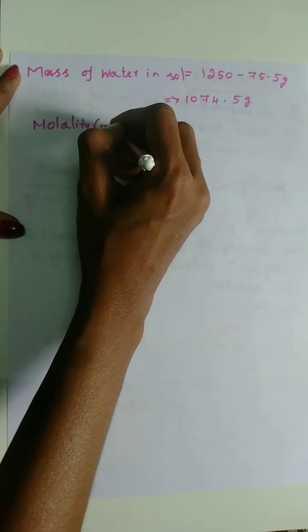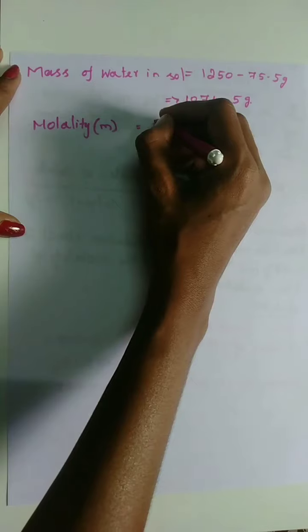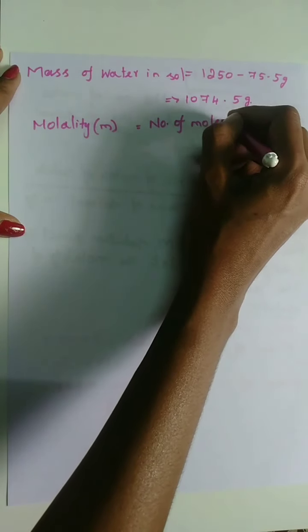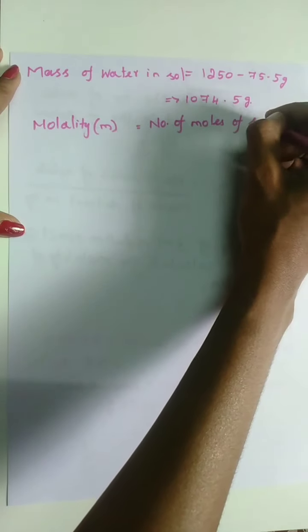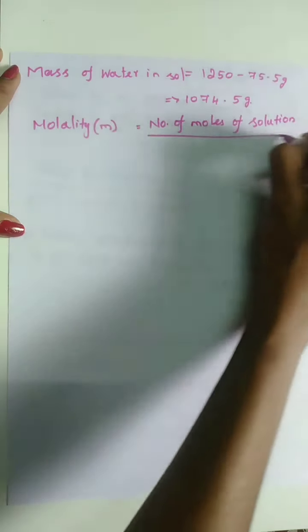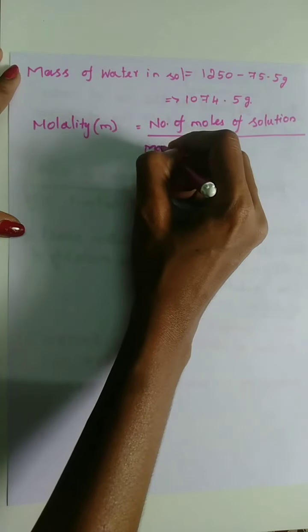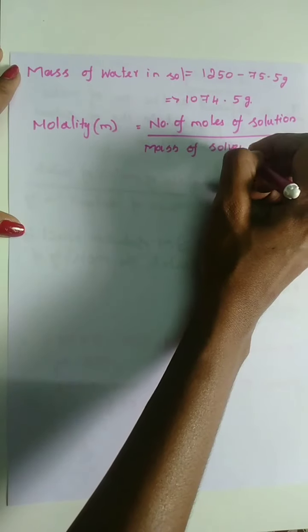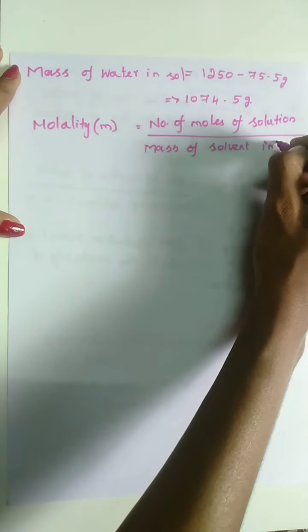So the molality formula is, molality, denoted by small m, is equal to number of moles of solute upon mass of solvent in kg only.